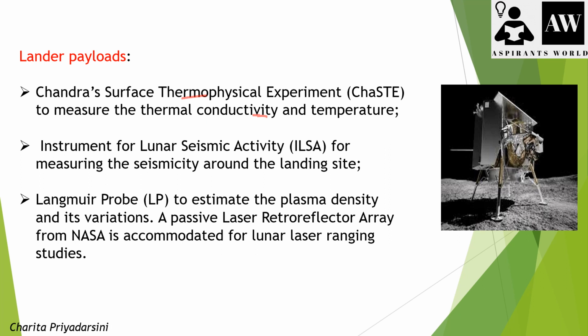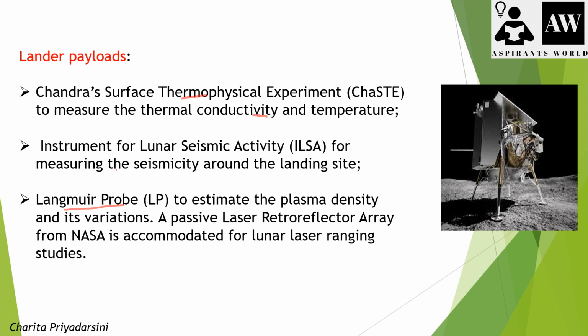Whatever seismic activity the moon's surface has, to measure that seismicity around the moon region, one more instrument is fitted, and it contains the Langmuir probe. The purpose of this Langmuir probe is to estimate the plasma density and its variation.